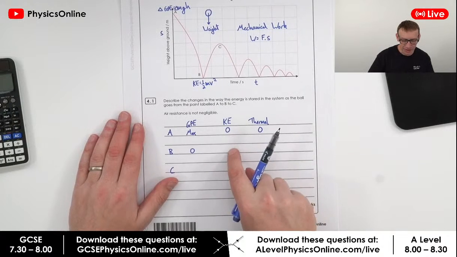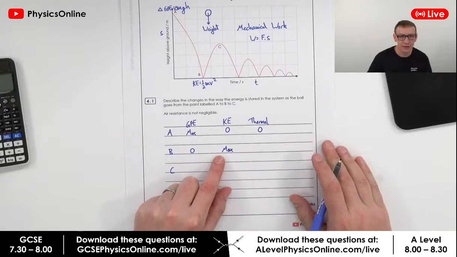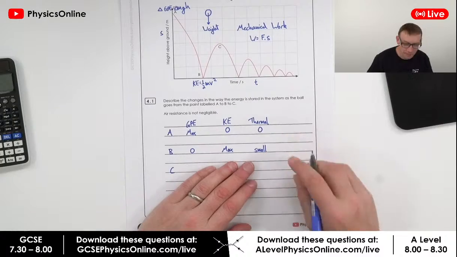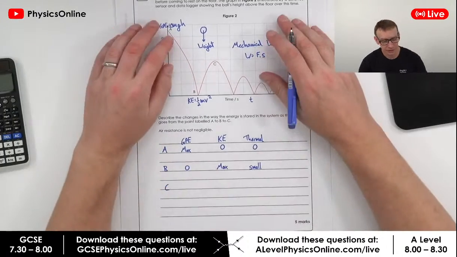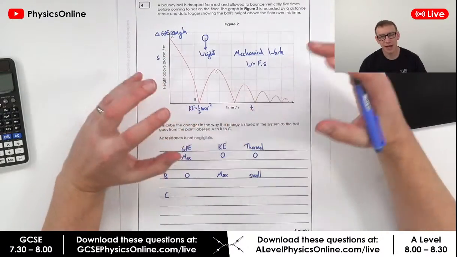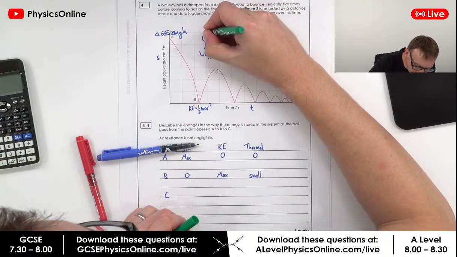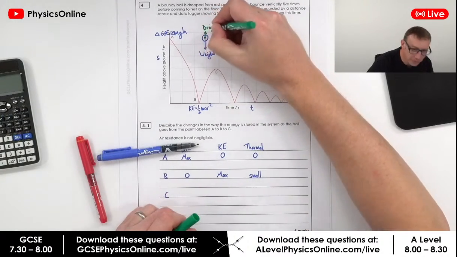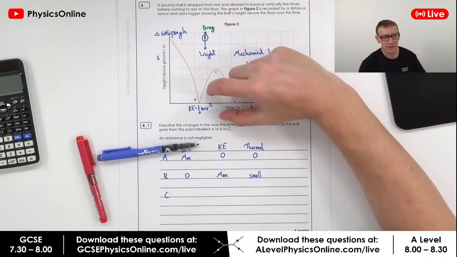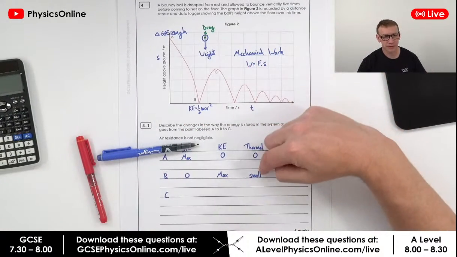Okay, at the bottom though, we're going to have the maximum kinetic energy, but there will also be a very small amount of thermal energy. And that's because as this ball is going towards the ground, as it gets faster and faster, there's going to be air resistance. There's going to be a very small drag force. So I'm just going to put this force acting up. And the size of that drag force is going to change, and it depends on how quickly it's moving. But again, we have a force acting over a distance, and therefore we're going to have some work being done on that object, and therefore energy is transferred to the thermal store.